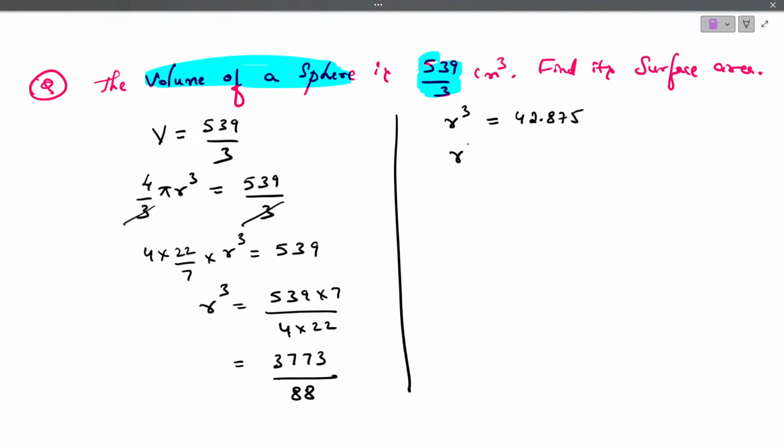But here let me consider r cube as 42.875. After 8 we get 7, after 5 the numbers continue, right? So approximately can we take it as 9? Approximately we'll take that as 9.9.